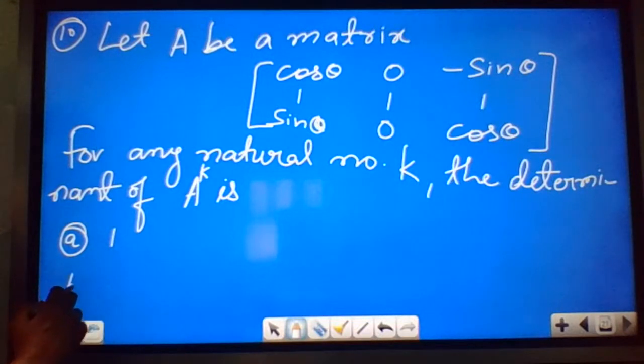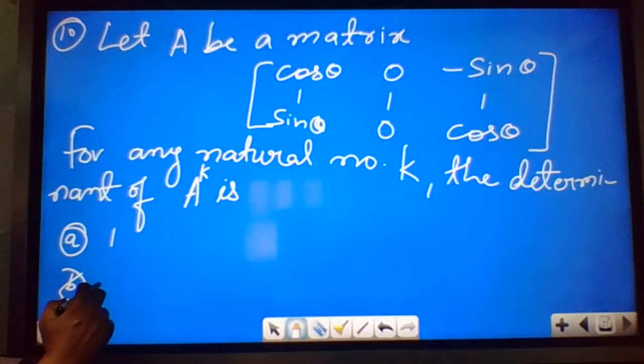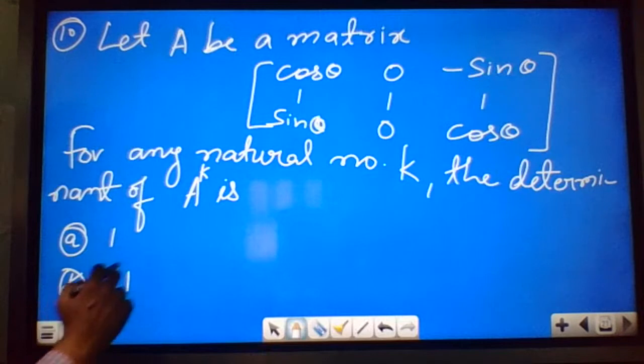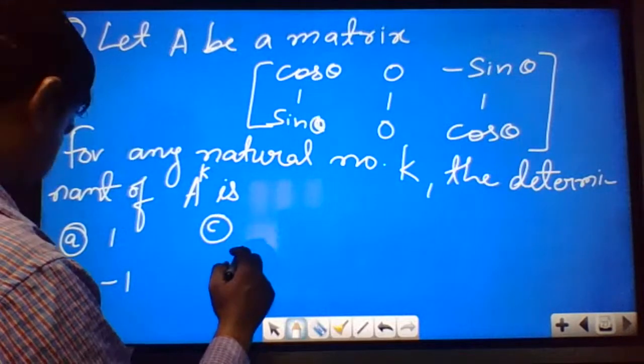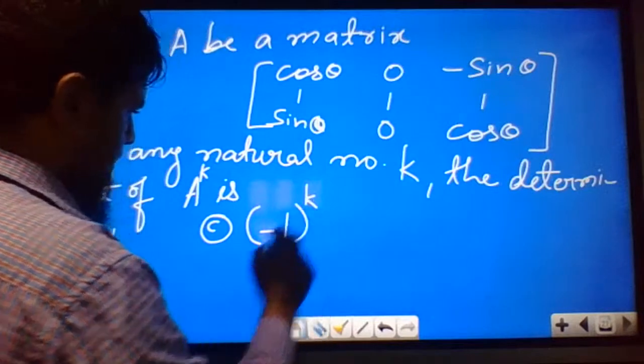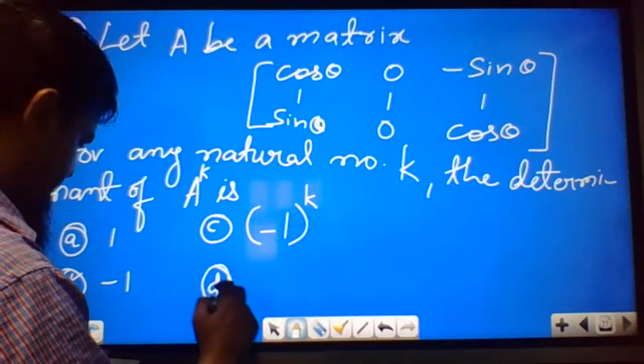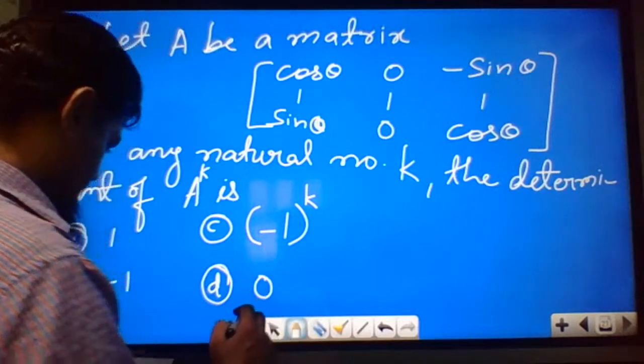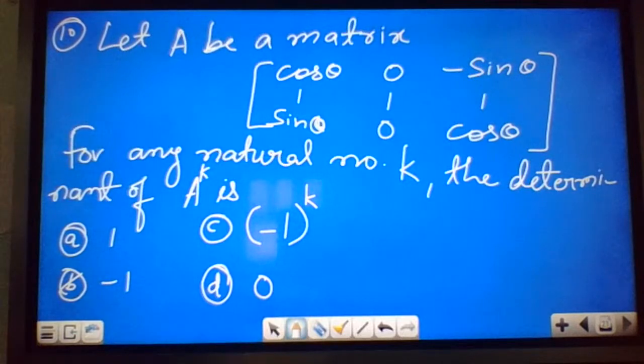Option A is 1, option B is -1, option C is (-1) power k, option D is 0. Okay, so this is very simple.